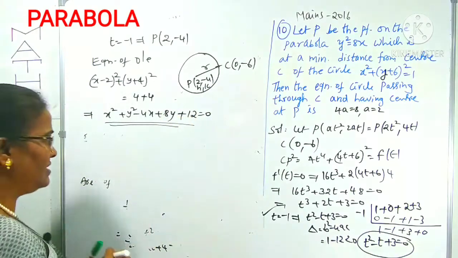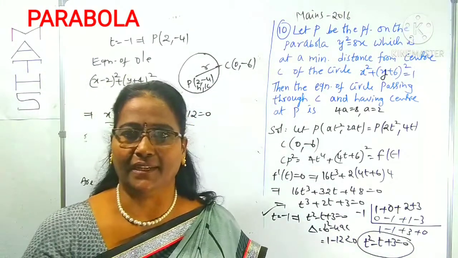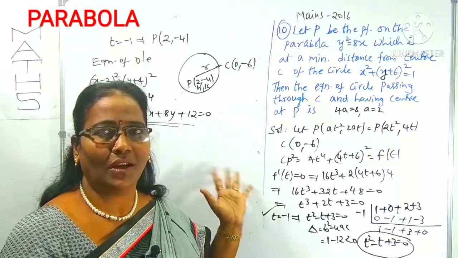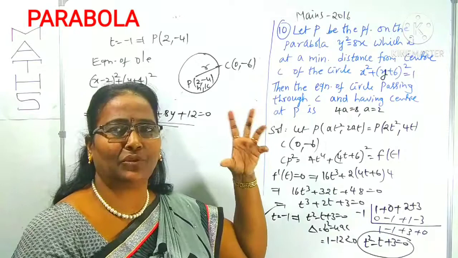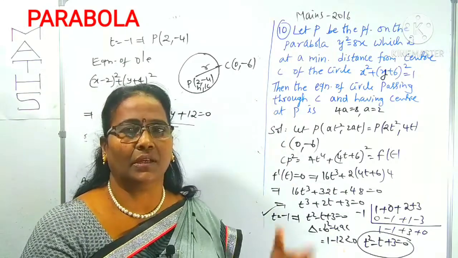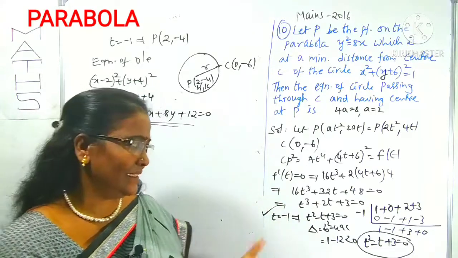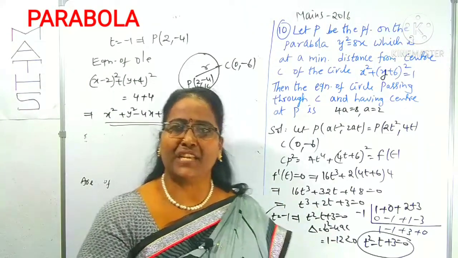I didn't give the options. So he is asking finally for the equation of the circle. This is not a direct question, but depends upon the application of the question. The question may take time or may not. Depending upon the question, we can concentrate. Is it clear? These are the various types of questions.